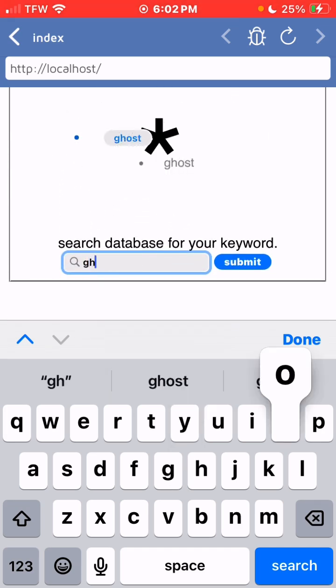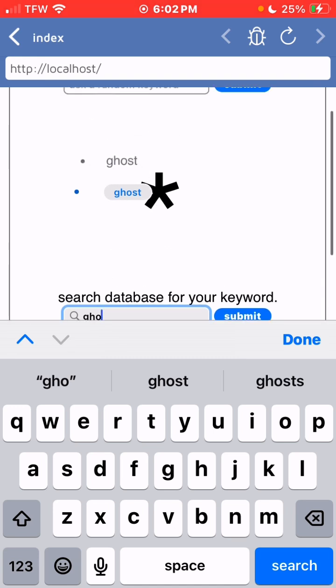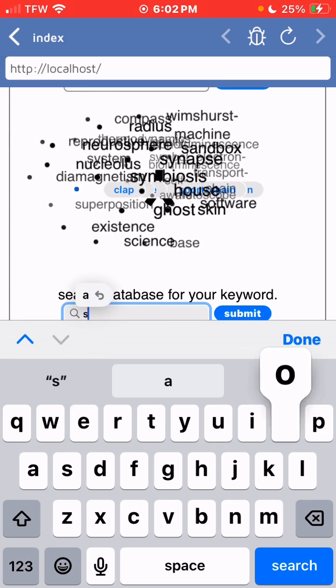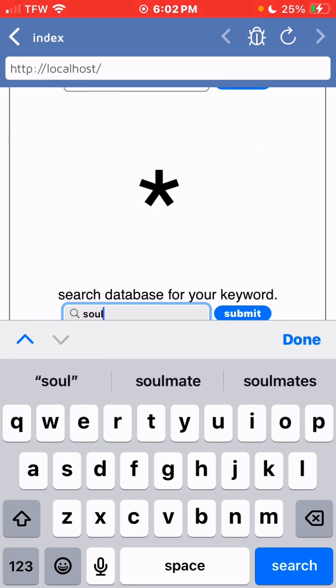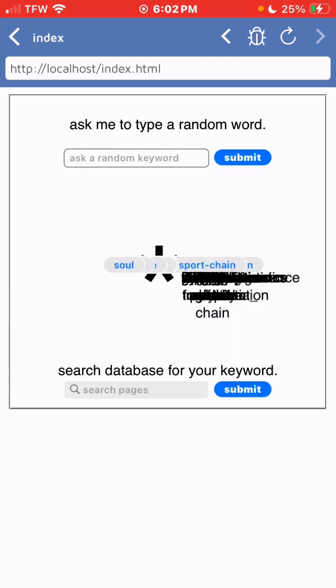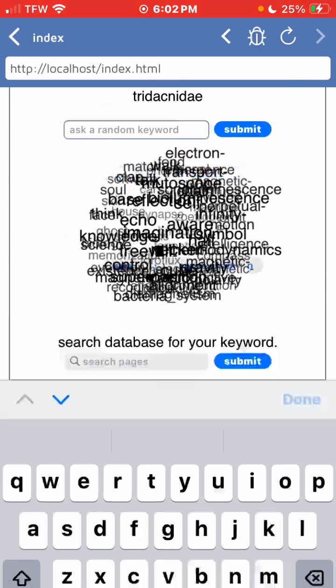So if I go here and type in ghost, it will turn the sphere and bring me down to the core. And it says, all right, I found ghost. Now if I type in soul, soul's not in there. If I click on enter, it brings me directly to the page. I can go back to the home page. The robot is right here. I could type in soul, and it'll give me a random word.